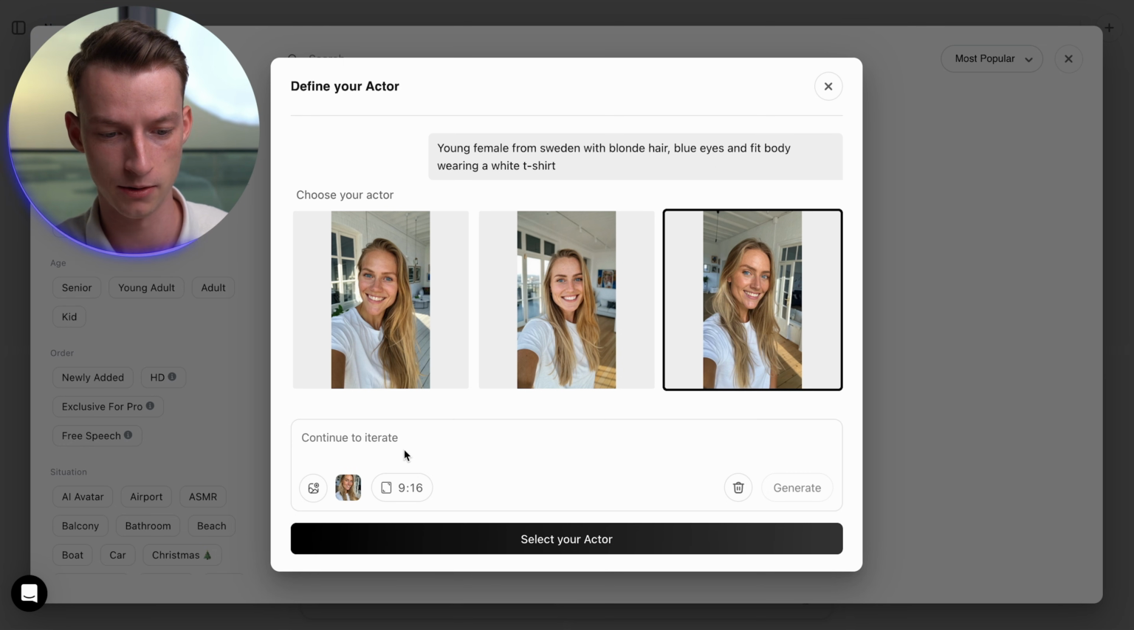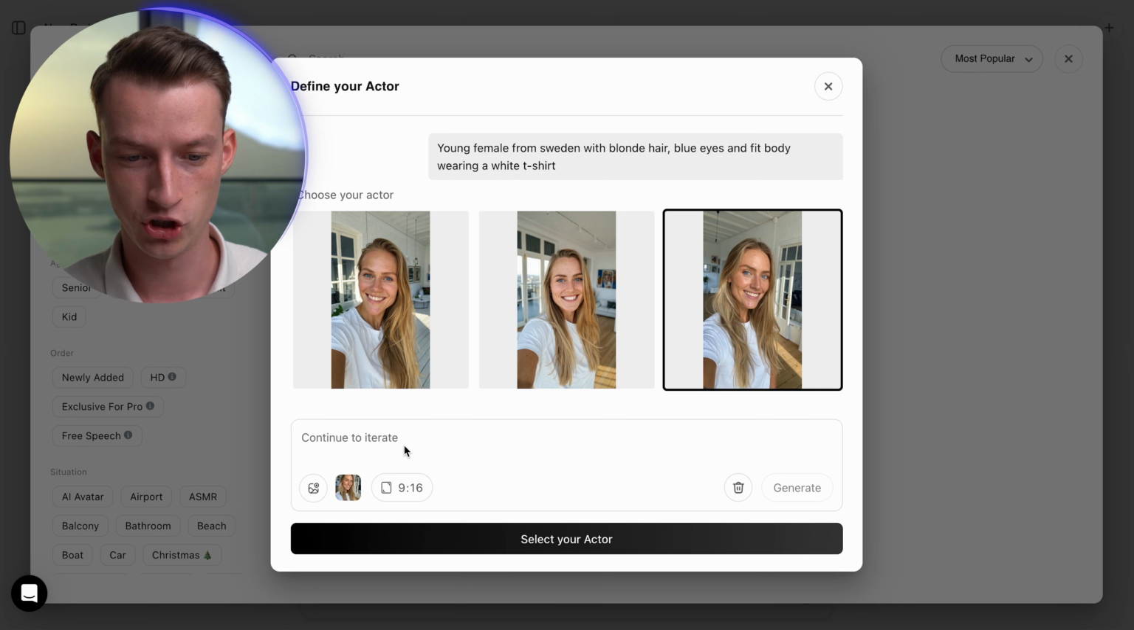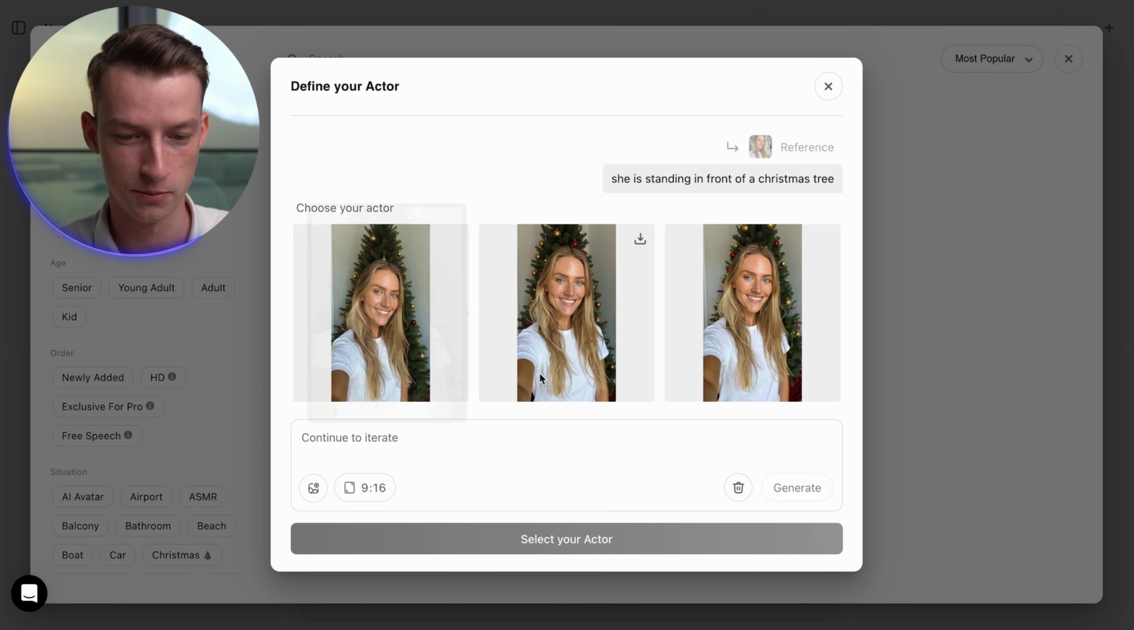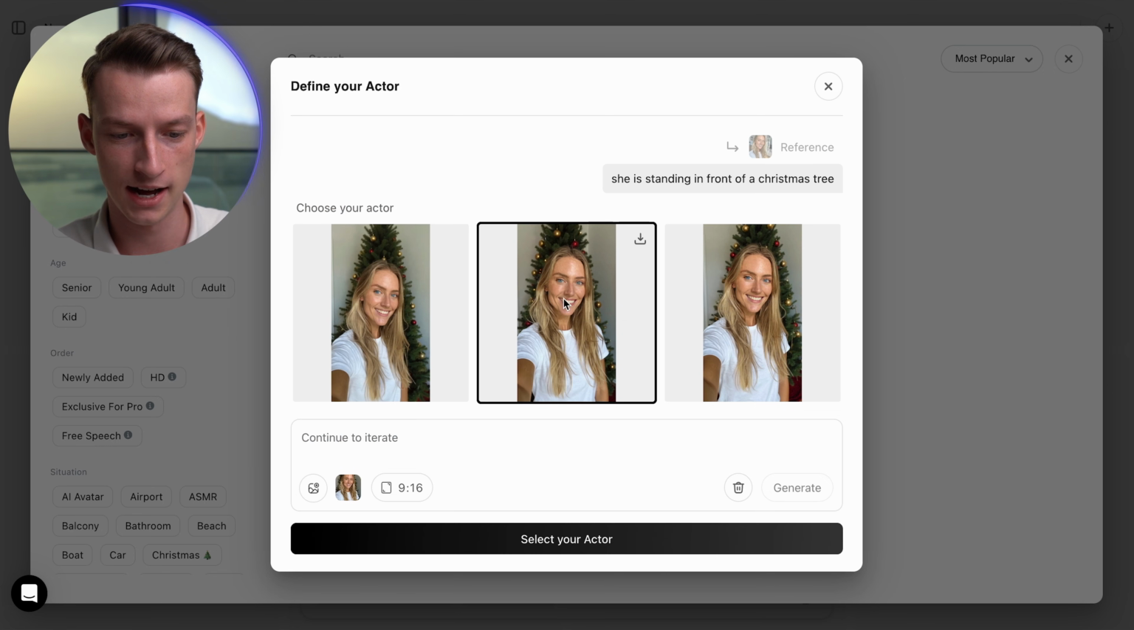So I'm going to iterate this and say that she is standing in front of a Christmas tree. And just like this, you can put her in different scenarios with different backgrounds, or even make her hold an object like a coffee or a fitness rug or whatever it is that you want. So you can see I got three more options right here. So I'm going to go ahead and continue on with this one. And now I can click here on select your actor.